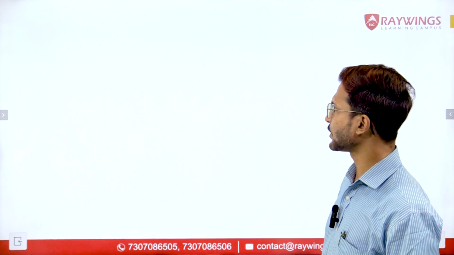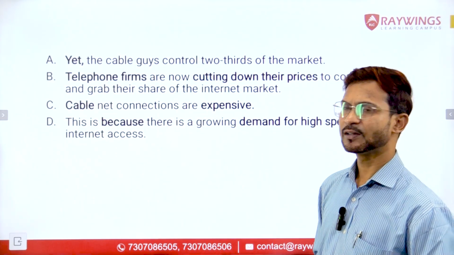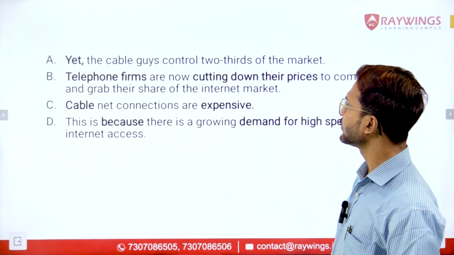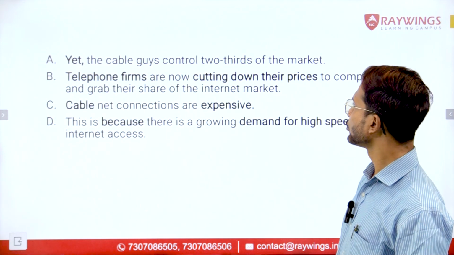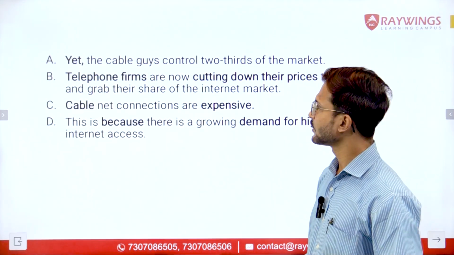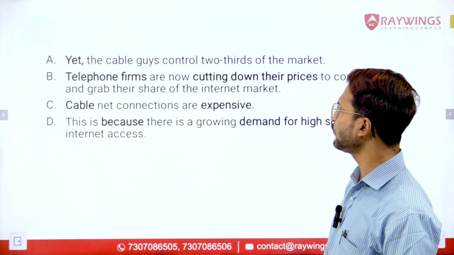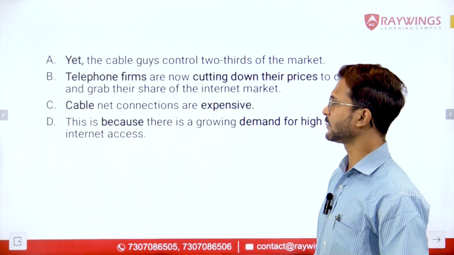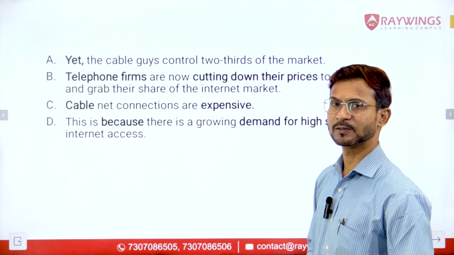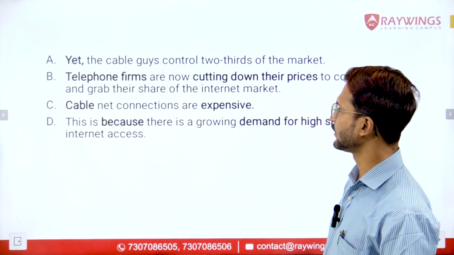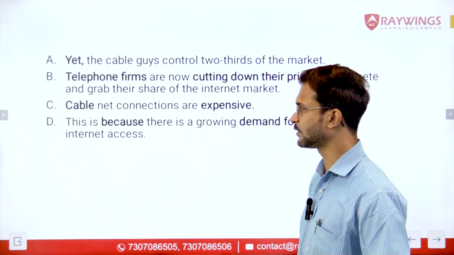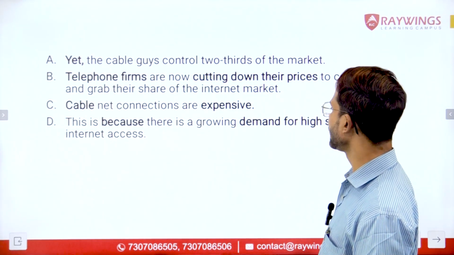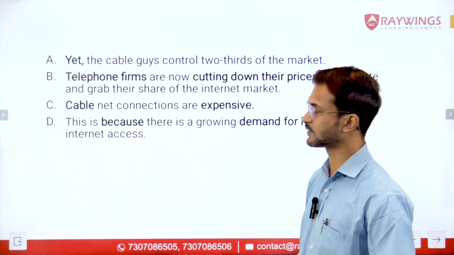Let us have a look at the question. Sentence A is, yet the cable guys control 2/3 of the market. Sentence B says telephone firms are now cutting down their prices to compete and grab their share of the internet market. Sentence C says cable net connections are expensive. And sentence D says this is because there is a growing demand for high speed internet access.